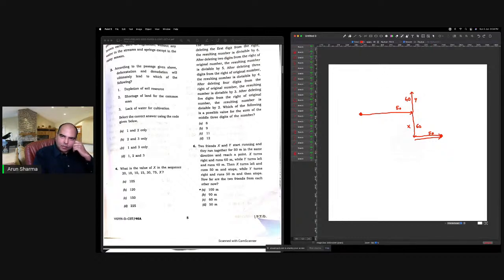This is Pythagoras that is forming. So this distance is 100 and this is 50. Y is here. Y turns left and runs 40 meters. So this triangle, 100 height and 50 width, how far the two friends from each other will be, on this diagonal. And this diagonal will be a square root. It's not going to be a perfect square. 1, 2 and something, there is no Pythagoras chapter like that.